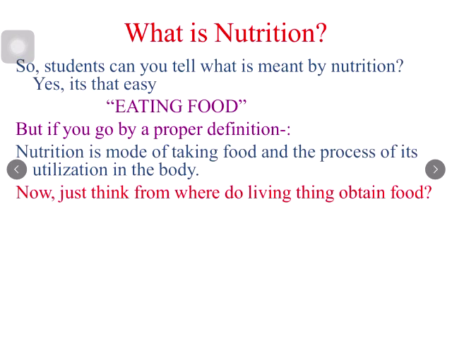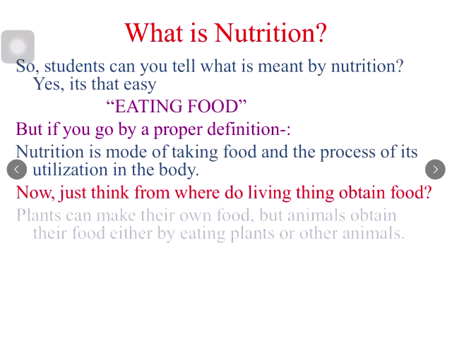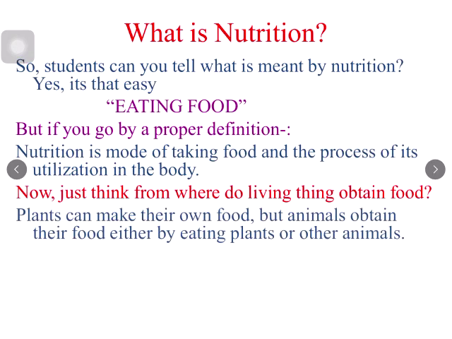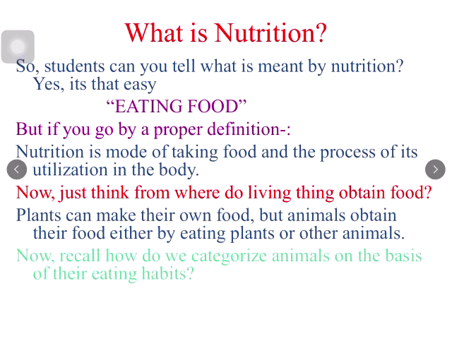So now another question which should come into your mind is, from where do the living things obtain food? Now you all know that plants can make their own food, but animals obtain their food either by eating plants or other animals.